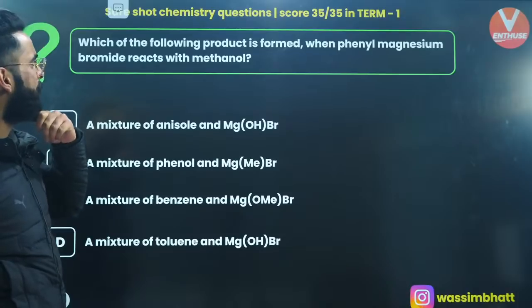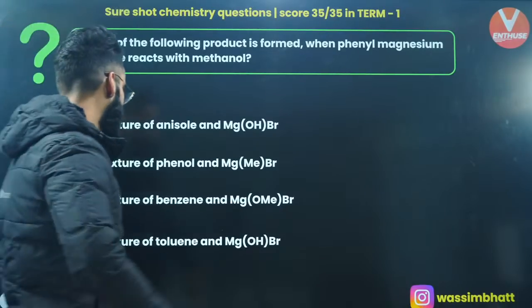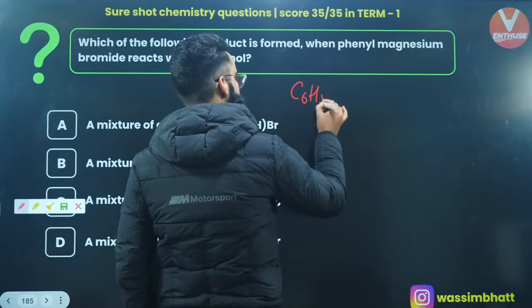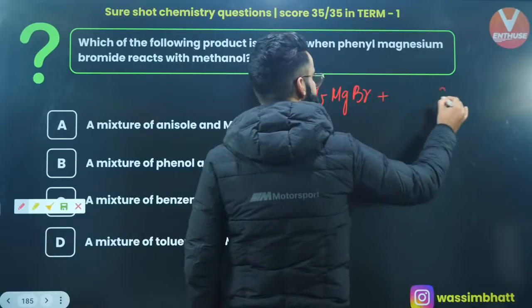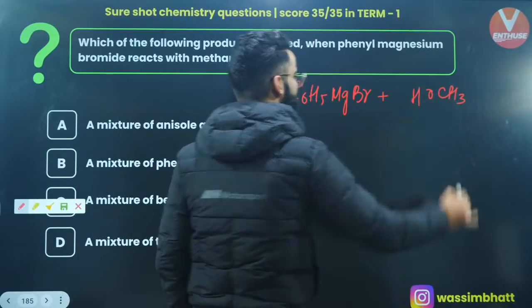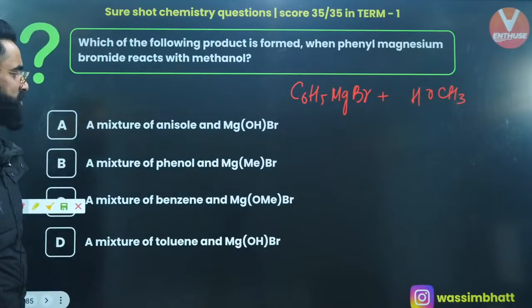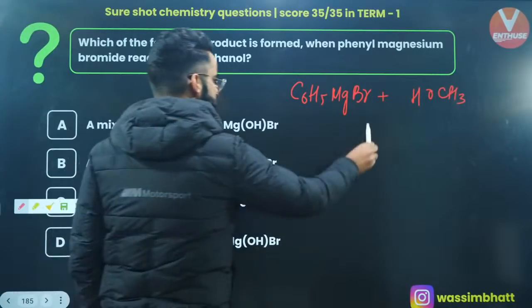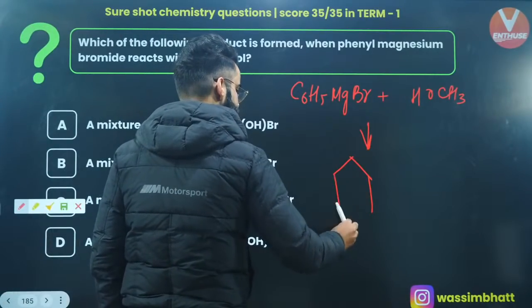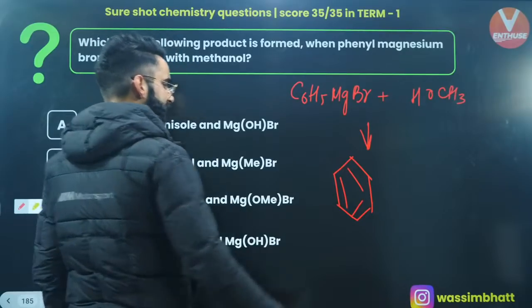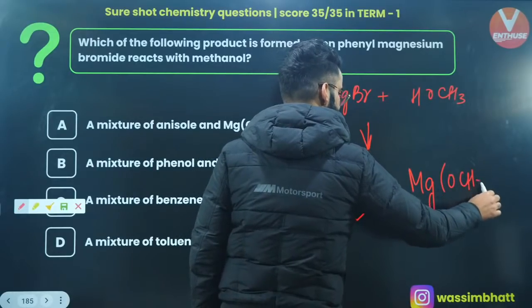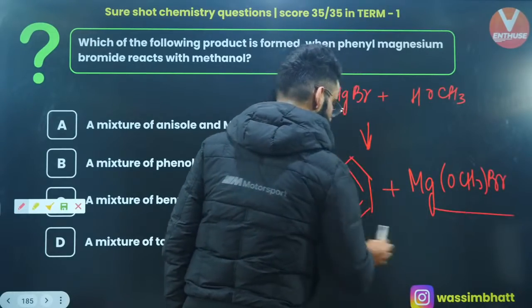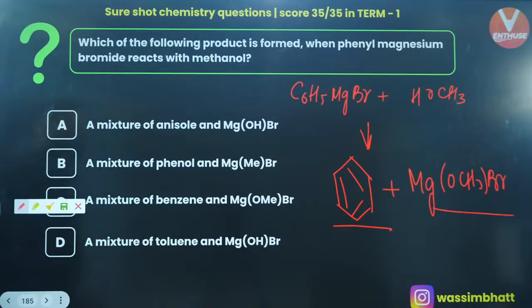So when phenyl magnesium bromide will be reacting with methanol, what is something which you'll be getting? First of all, you'll be getting benzene. And apart from benzene, what do we get? You'll be getting Mg(OCH3)Br. These are the two products. Now check it out. You will be getting a mixture of benzene and MgOCH3Br.